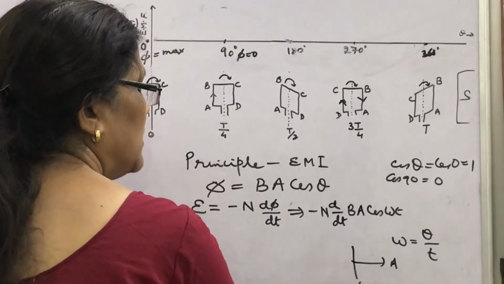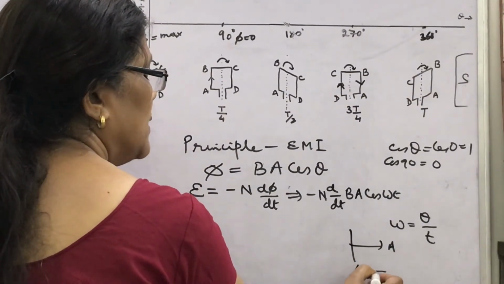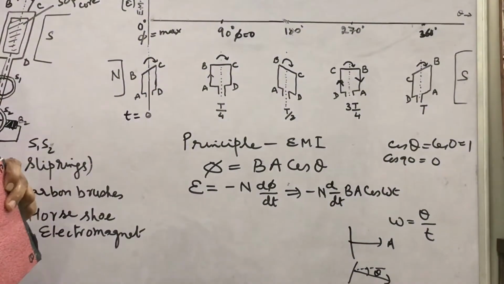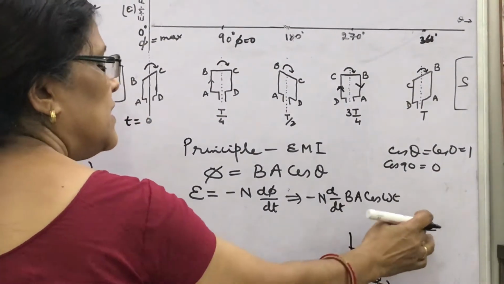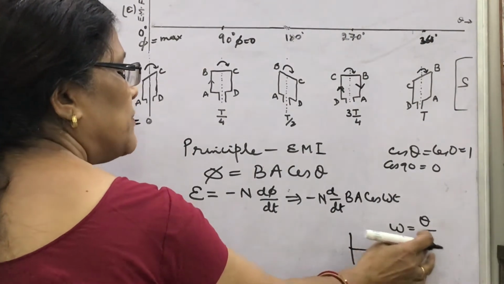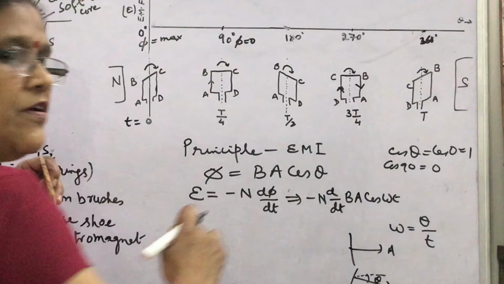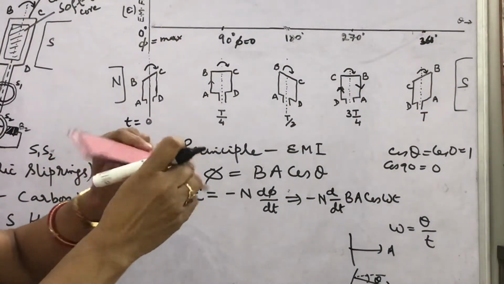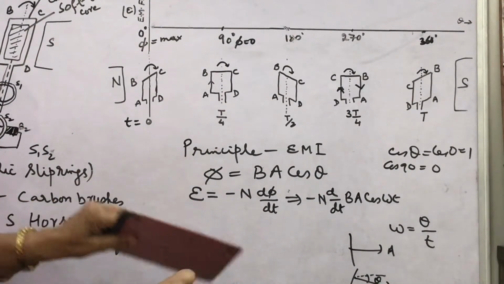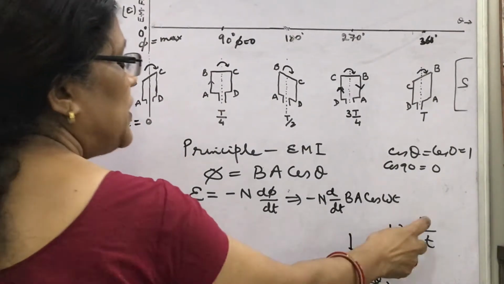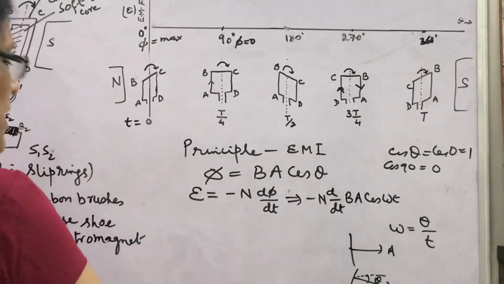Now since the coil is rotated, the area vector will have this position from the previous one, and this angle is theta. So this is called angular displacement theta, and angular displacement upon time is angular velocity. This is also called angular frequency, because frequency means rotation of coil, cycles per second. So we can write theta equal to omega t, that's why I have written here theta equal to omega t.